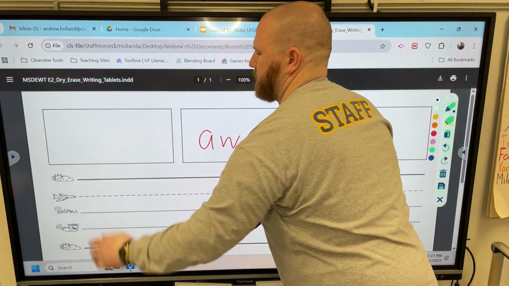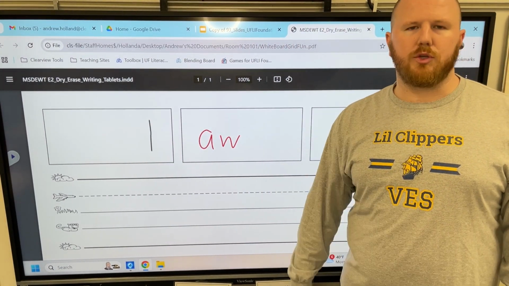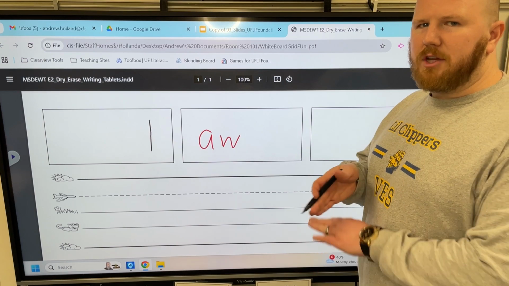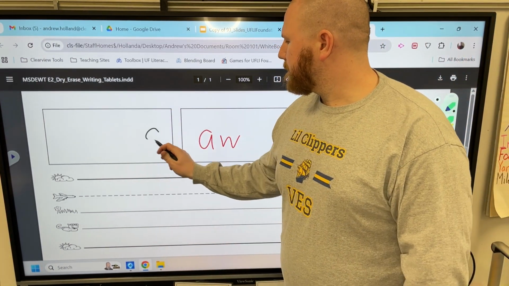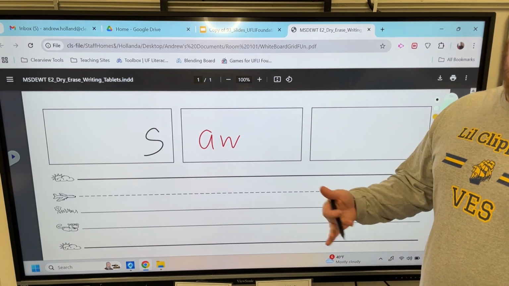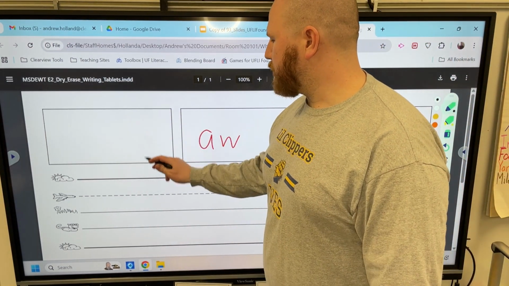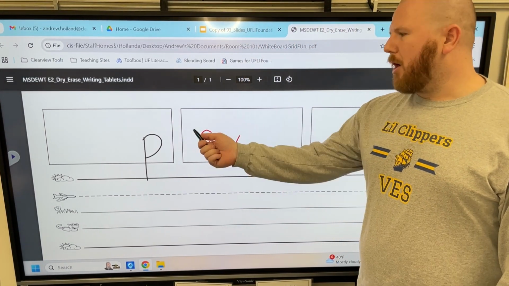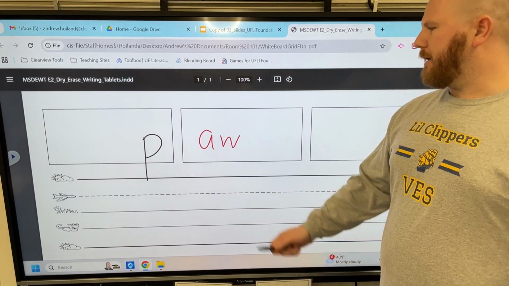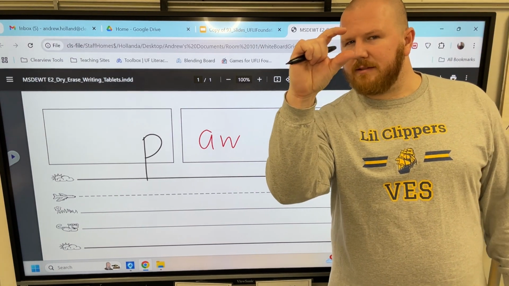Oh, so all I need to do is erase that. L, aw. Okay, now we're going to change law to saw. Like I have to cut the wood with a saw. S, aw. Okay, now we're going to change saw to paw. P. Paw Patrol, be there on the double. Okay, paw. Change paw to pawn. Pawn. P-aw-n. The littlest chess piece.